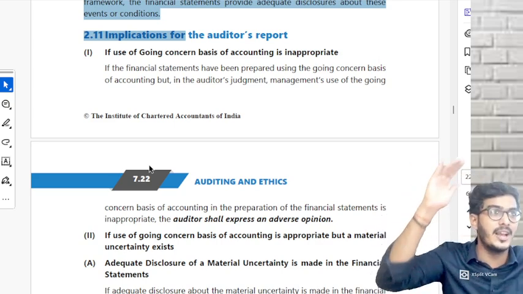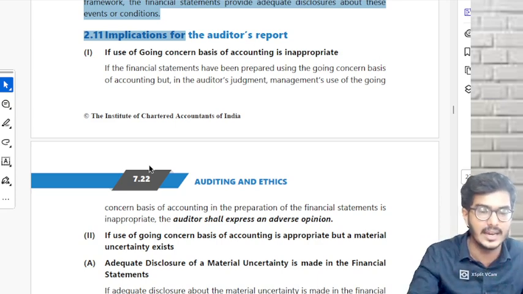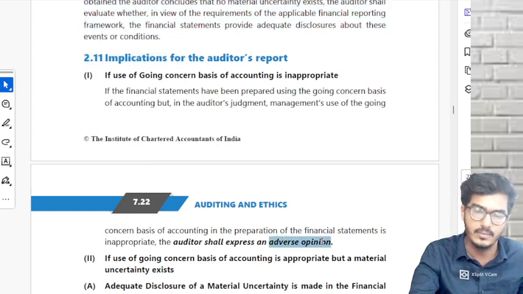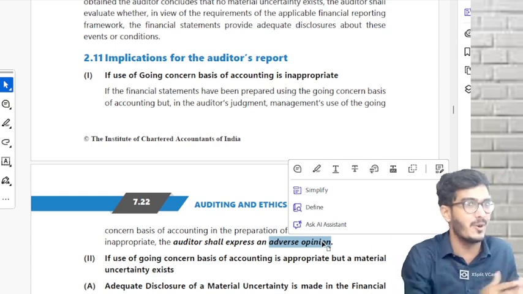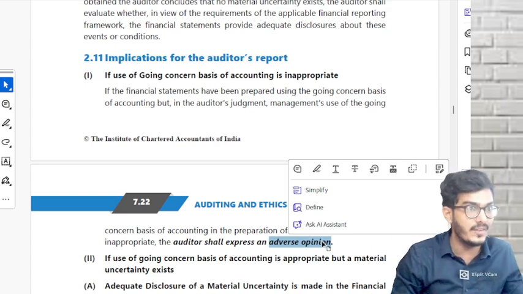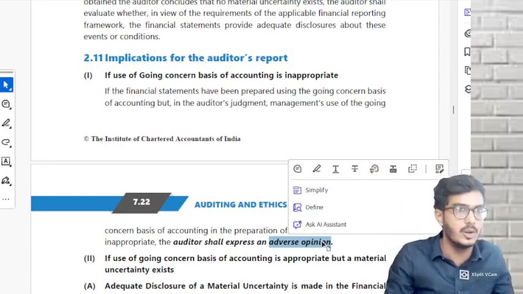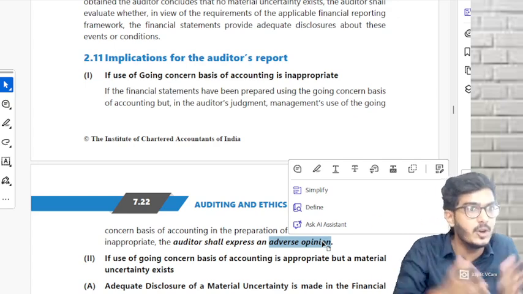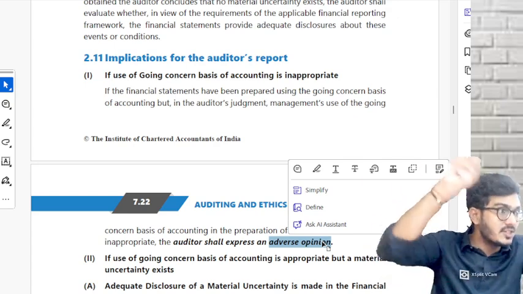Whenever it is at overall financial statement level, will you perform any procedures? Is it of any sense? Directly give one opinion. What is that opinion? Why adverse? You have audit evidence in hand and it is pervasive. Financial statement itself is an evidence. And that going concern events and all, you have evidence in your hand. And it is pervasive also. Why? Entire financial statements are wrong. Now we are able to relate that chart of that thing here.